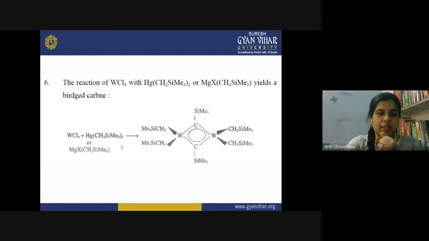When it reacts with the complex, the alkylidyne complexes with bridging carbene ligands are formed. So here you can see the bridging carbene is present here. On either of the tungsten, we have tetramethylsilane as ligand. So these all were the methods for synthesis of alkylidyne complexes.